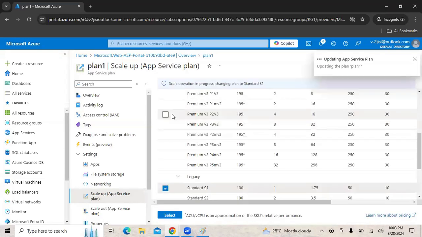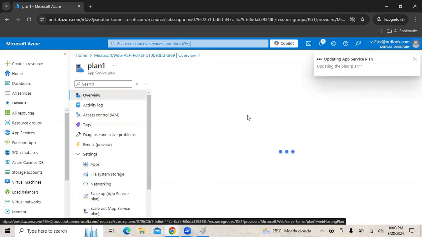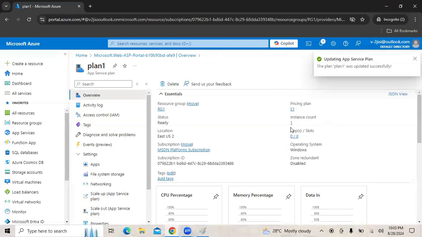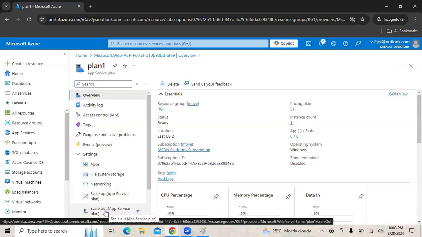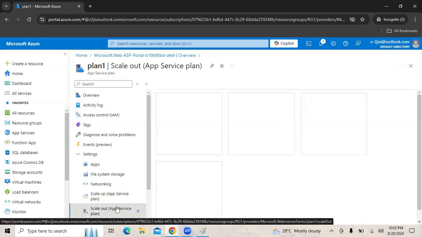Second option is we have an option to increase the number of instances. In standard, what is the maximum number of instances we can have? 10. How many instances are we running right now? 1. So if we want to handle more traffic, one option we have is to increase the number of instances. So how can we increase the number of instances? See, on the left hand side, we have an option called scale out. So if we want to increase the number of instances, we can go to scale out.